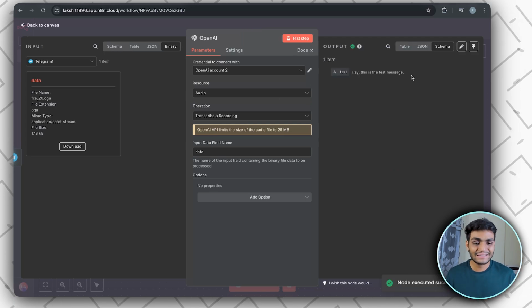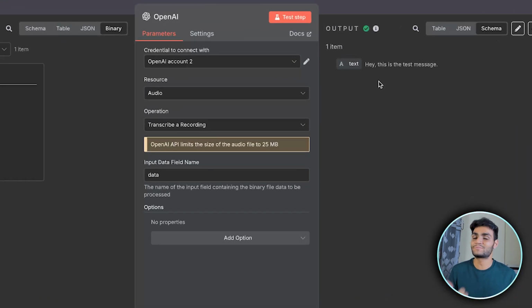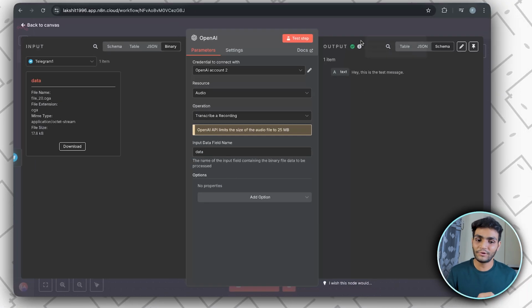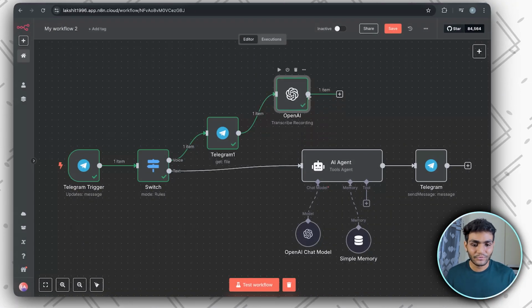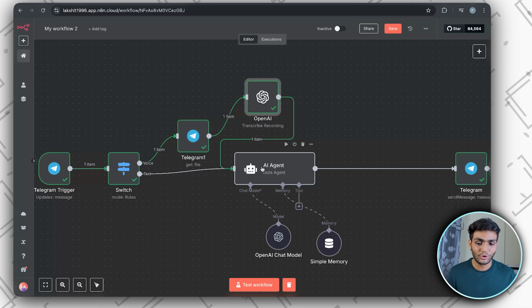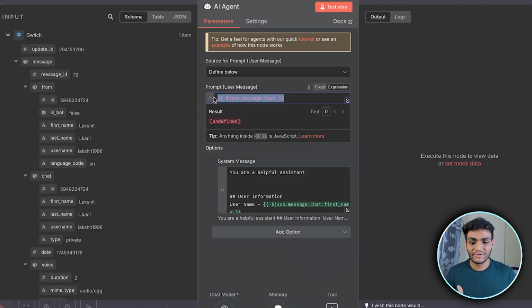Let's do the test step, and you can see we got the message, hey, this is the test message. So it is working properly fine over here. So now let's connect this thing. We'll connect this part with this agent tool over here. But now if you notice, we are facing a problem over here.